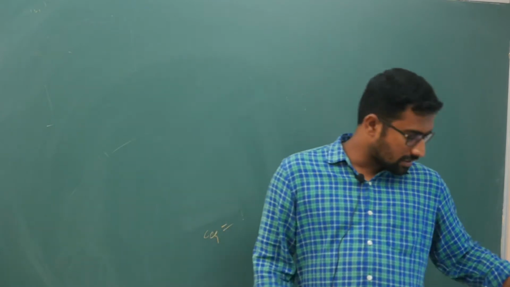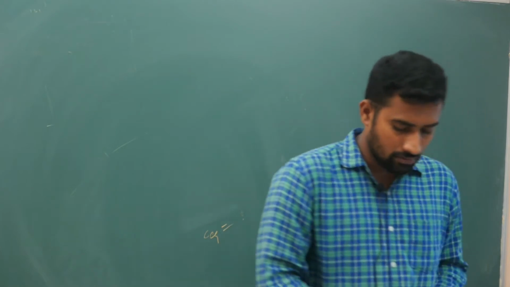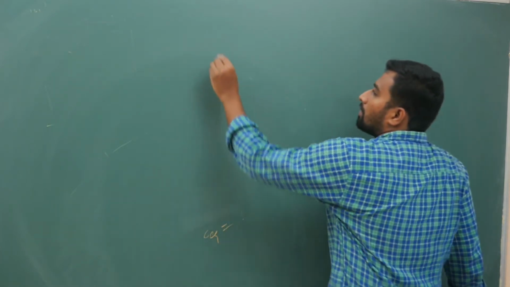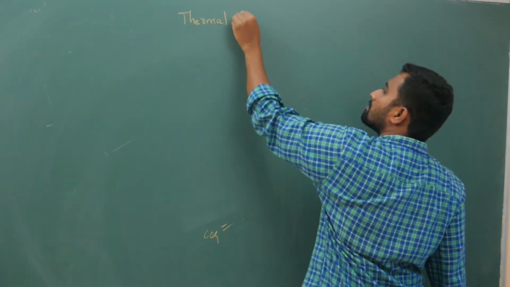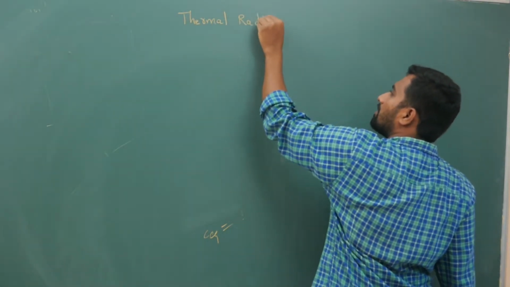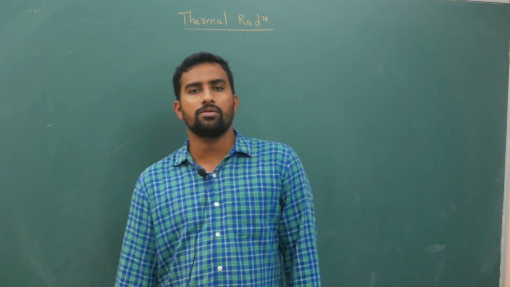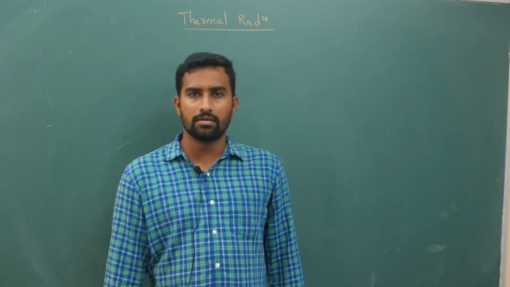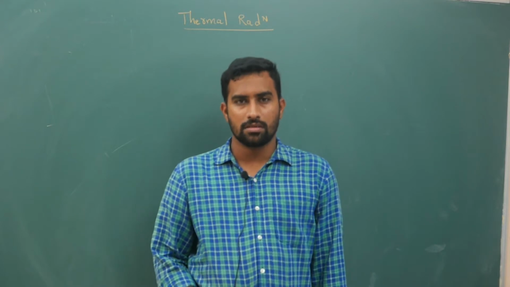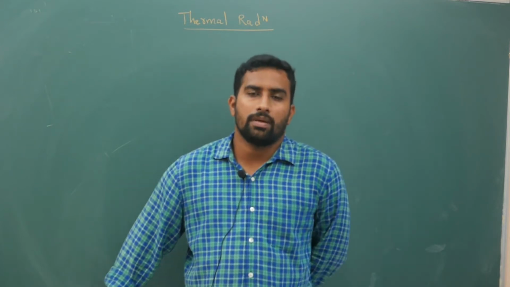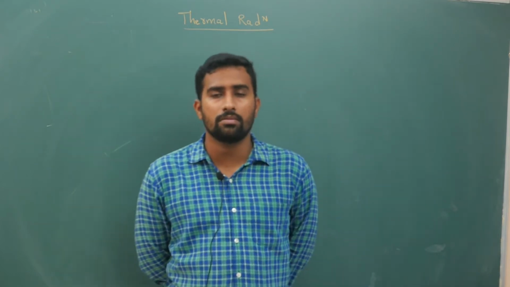Alright, in today's class we are going to see thermal radiation. In convection only one single formula is there, that is h into A into delta theta, where h is the convection coefficient. That part is actually not present in your syllabus, so I am not going to explain this convection part. What is more important is thermal radiation.